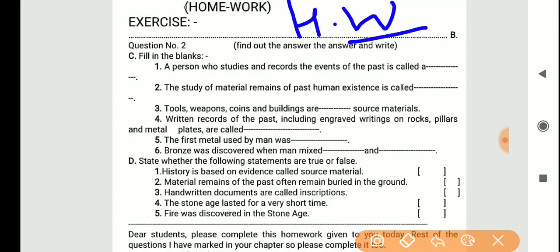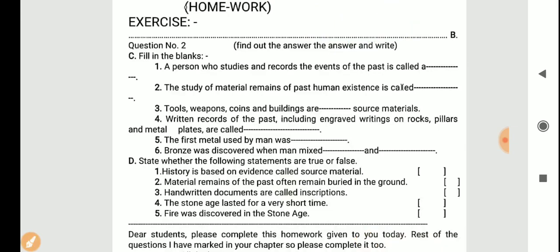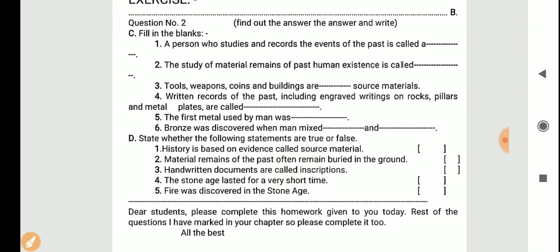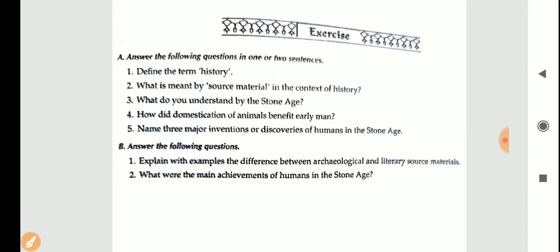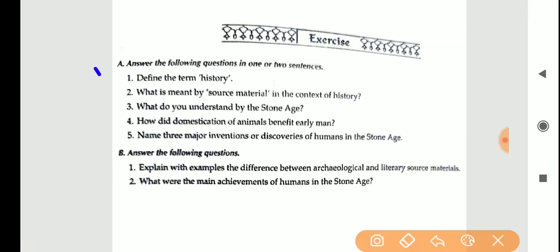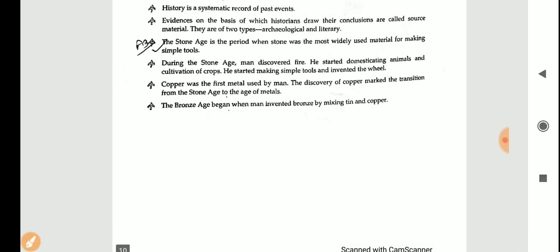And I want you to pay your full attention while you go through this chapter again and complete this exercise. Complete this exercise, the homework, and also find out these answers from the above chapter which I have just explained to you.